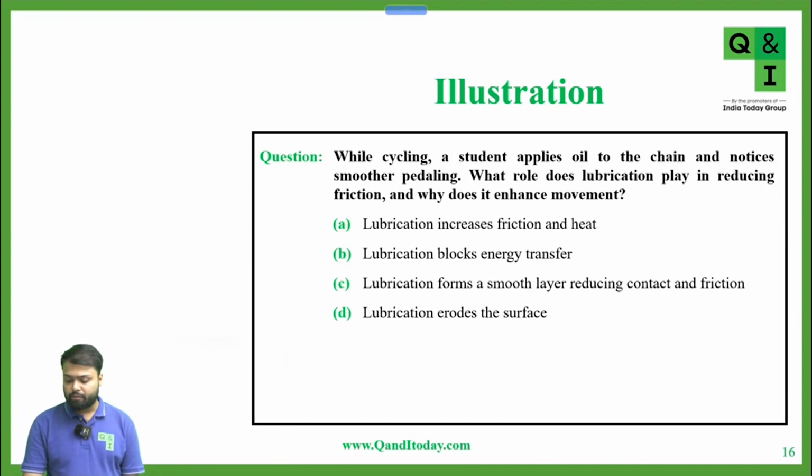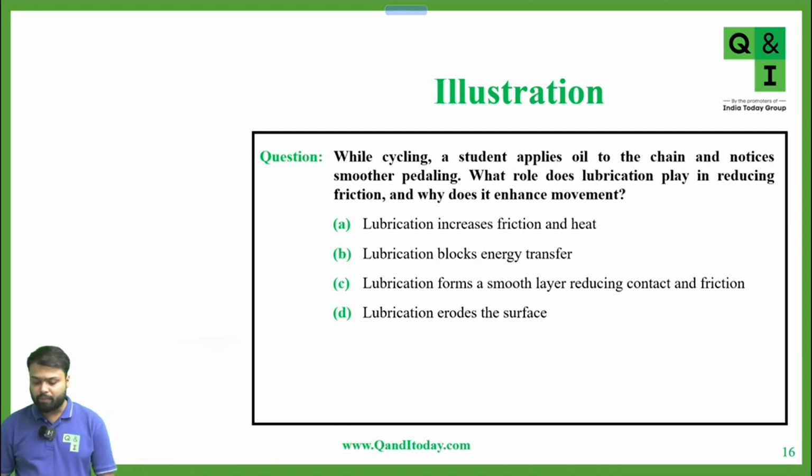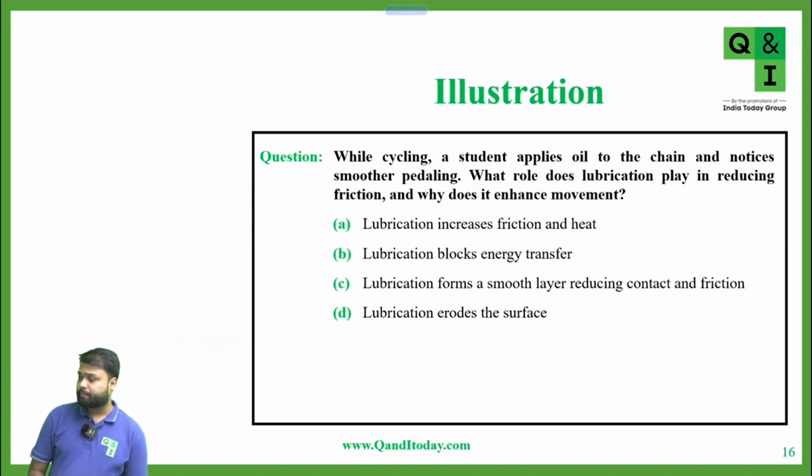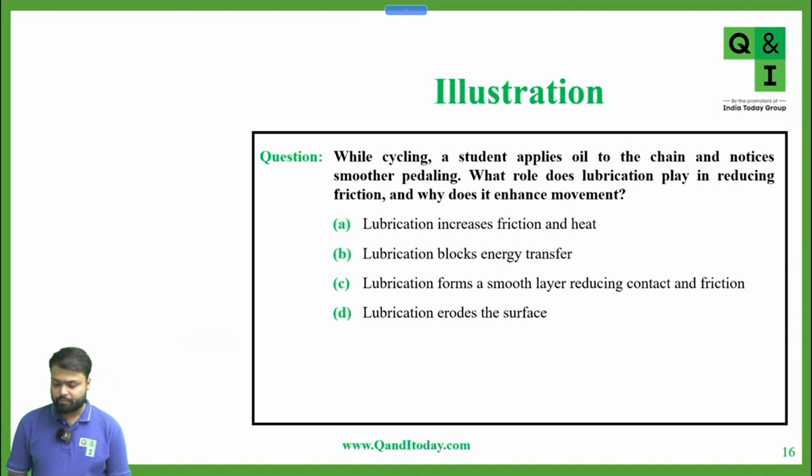Now, next question. While cycling, a student applies oil to the chain and notices smoother pedalling. What role does lubrication play in reducing friction, and why does it enhance movement? Which option is correct? Sir, C. Okay. Option C: lubrication forms a smoother layer, reducing contact and friction. Very good, everyone.